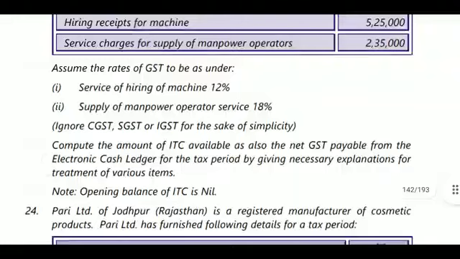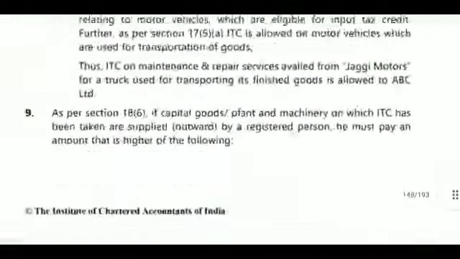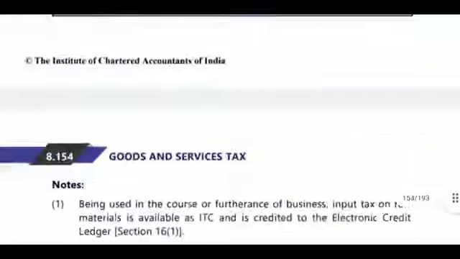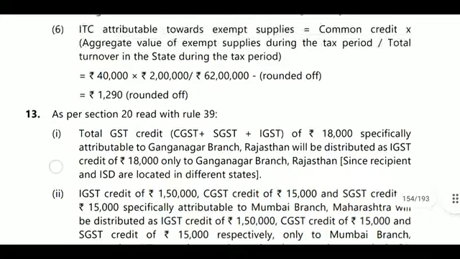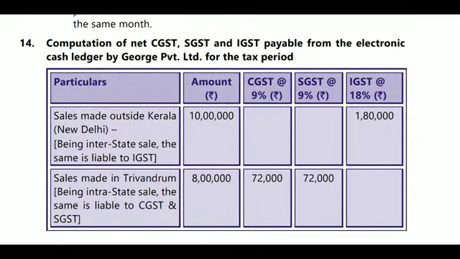Next, the answer will be seen. What is the question number? The question number was the 14th question, I think so. 14th question answer. What is there in the 14th question? The 13th was completed. The 14th: computation of net CGST, SGST and IGST for the electronic cash ledger by George Private Limited